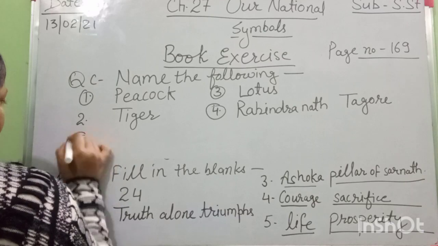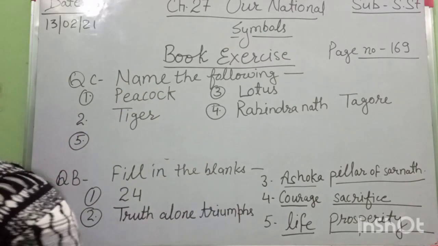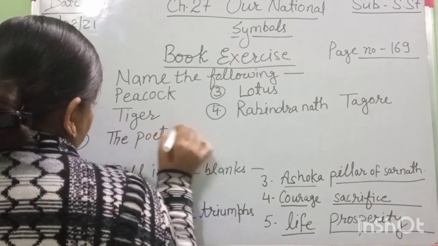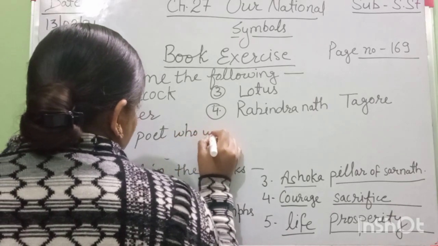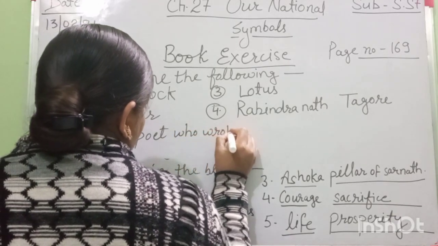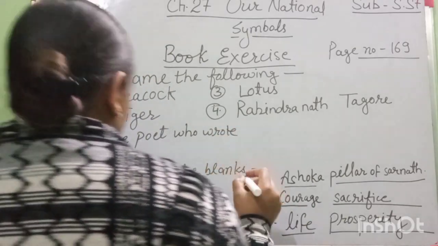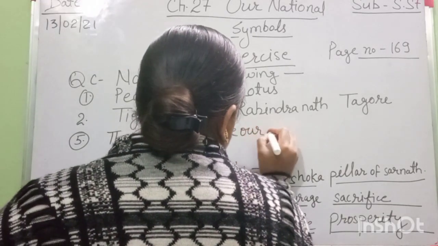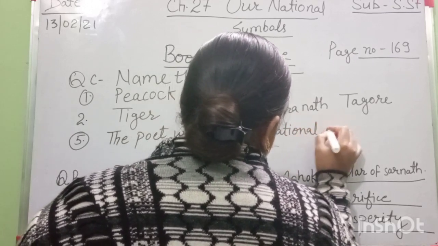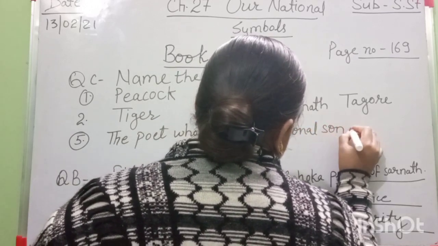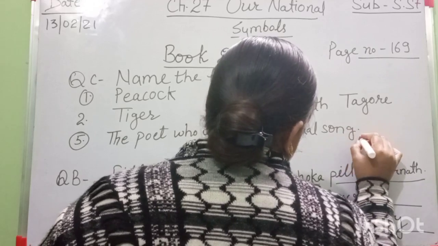Number 5: you also mention now this question. This is an extra question. The poet who wrote our national song. All of you write now this answer.